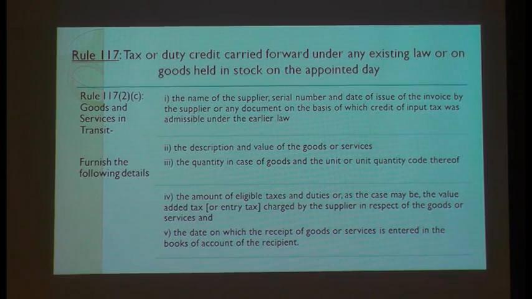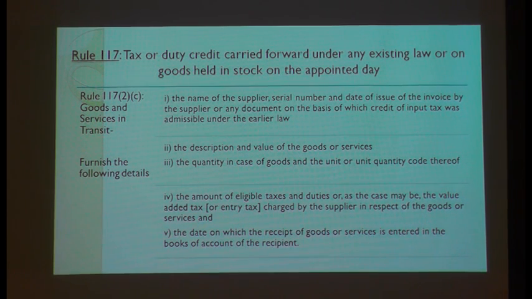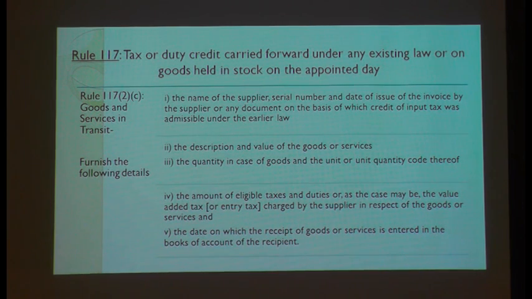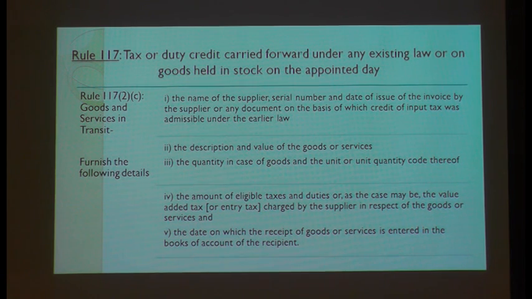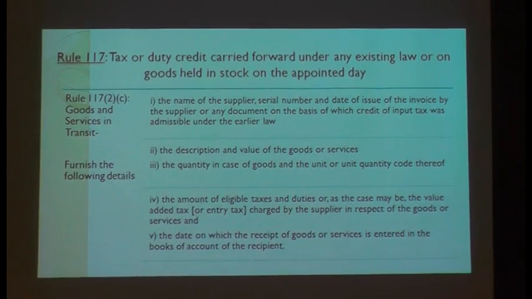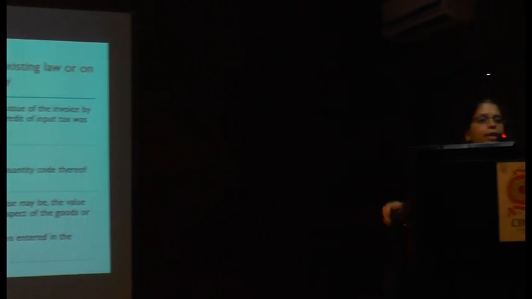I am talking about goods in transit. Say for example on 27 June, the supplier has paid the taxes on that sale and has sent the goods to you. You have received the goods on July 10, 2017. Is it goods in transit? Yes or no? It is goods in transit because I have received it under the GST regime, whereas he has supplied in the VAT regime. For those cases, the law has said that as a buyer I can enjoy that VAT credit. Though I have received on 10 July, I can enjoy that VAT credit, subject to accounting that bill within 30 days from the appointed day.